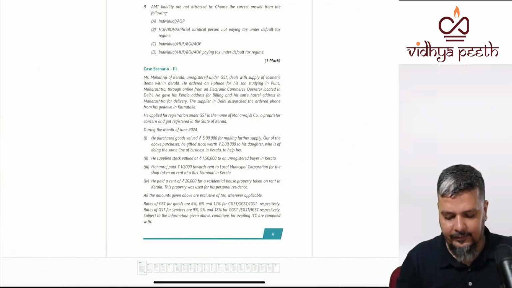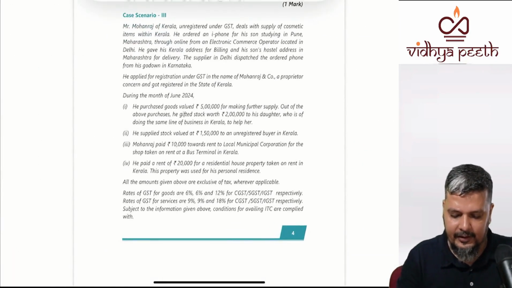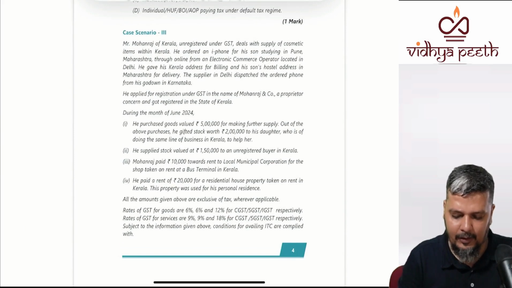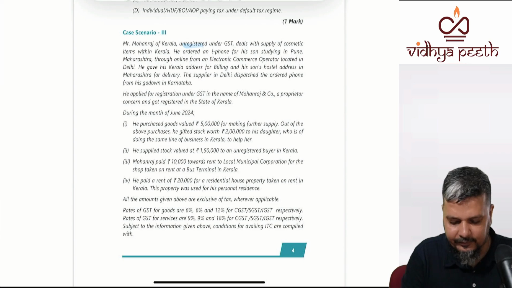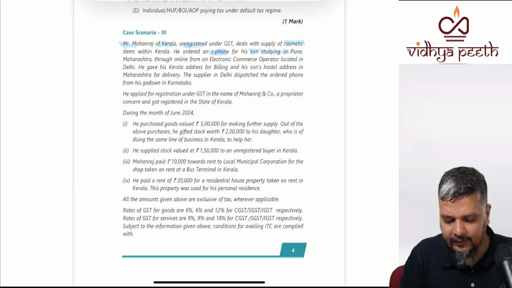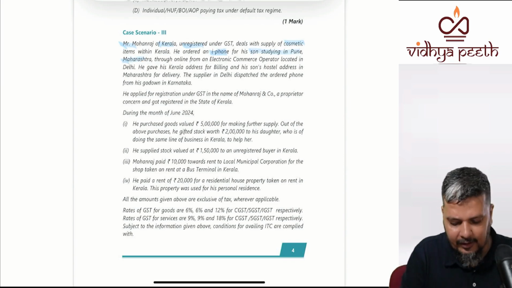And finally, this last MCQ, case study MCQ. Mohan Raj of Kerala, who is unregistered, deals with supply of cosmetic items in Kerala. He ordered an iPhone for his son studying in Pune, Maharashtra, online from an electronic commerce operator located in Delhi.